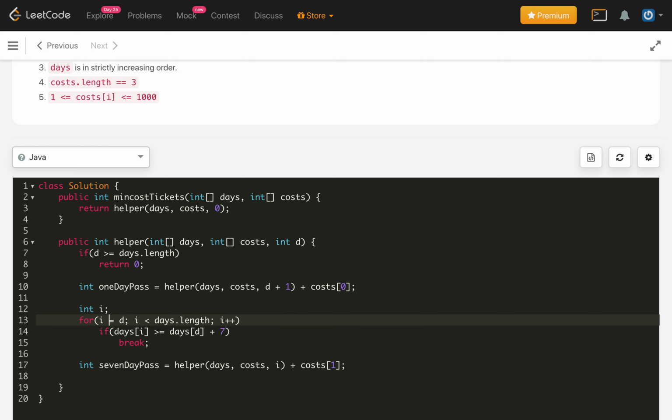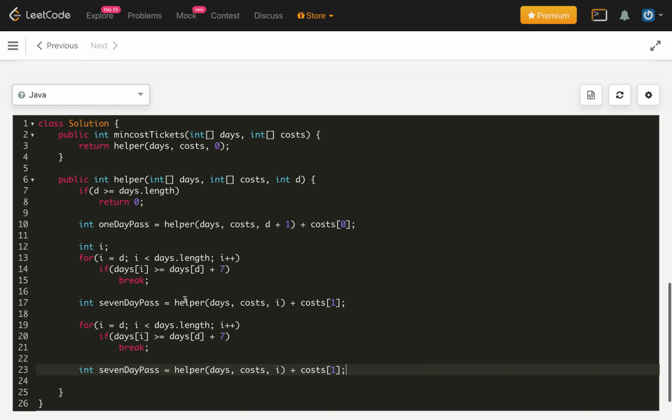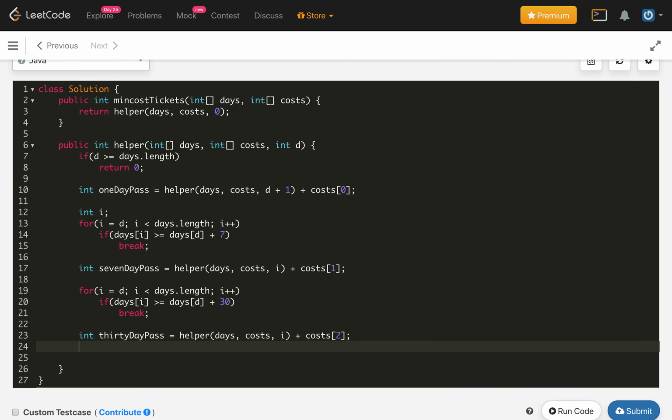Same we will do for 30. For the 30 day pass, instead of 7 here we will check 30 days ahead by buying the pass, so this will be 30, and this will be cost of 2, because the 30 day pass cost is cost of 2.